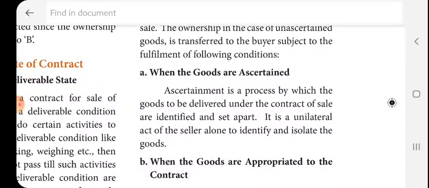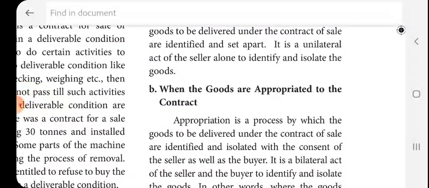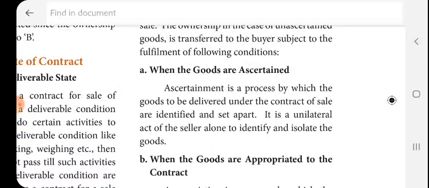When the goods are ascertained, and when the goods are appropriated to the contract. If these two conditions are fulfilled, the ownership of the goods may be transferred to the buyer. When the goods are ascertained: ascertainment is a process by which the goods to be delivered under the contract of sale are identified and isolated.